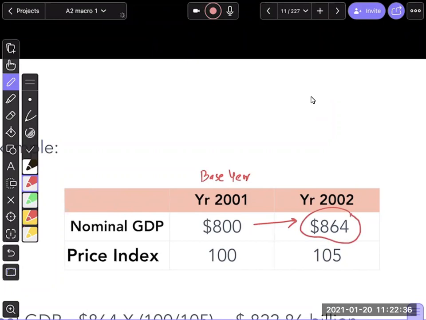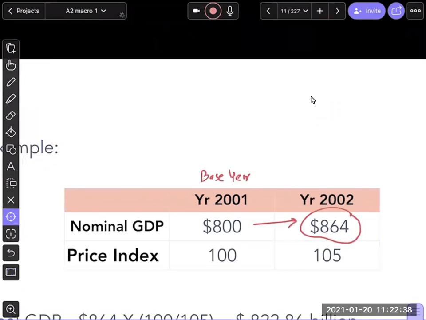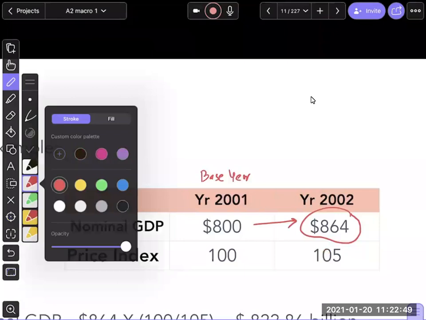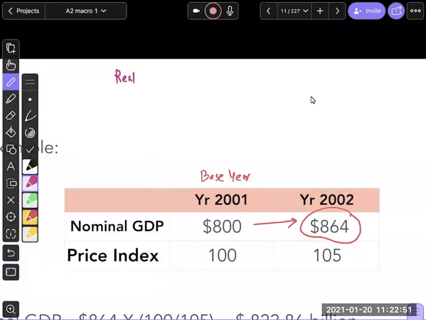I know 864 means it's going up by 64, but they also told me that the price index is 105, which means prices are going up by 5%. So I'm going to use this formula to find out. My real GDP is equal to my nominal GDP, which is 864, times 100 over 105.